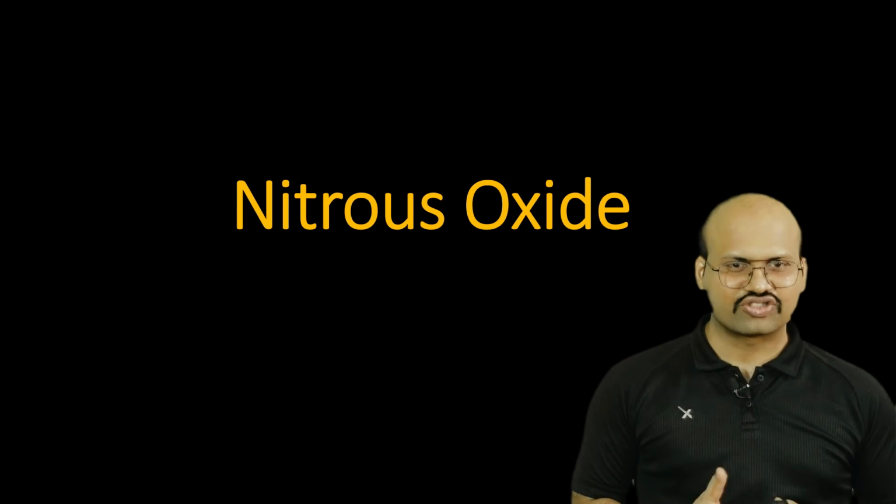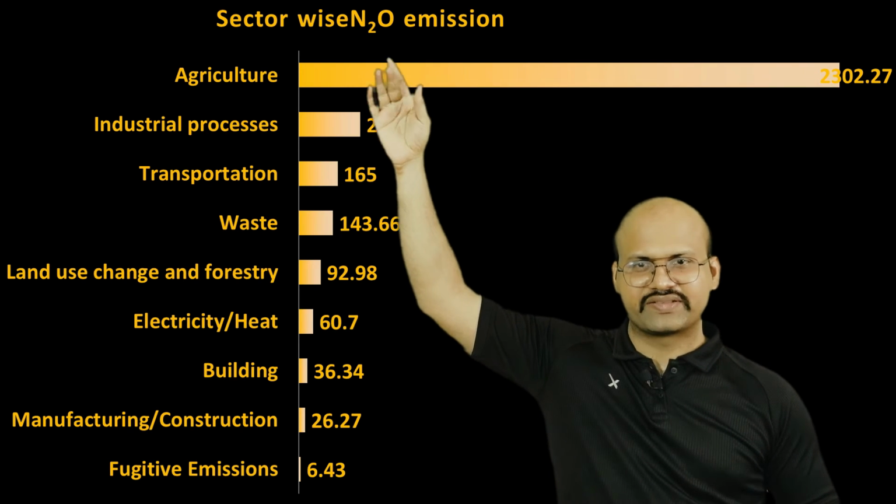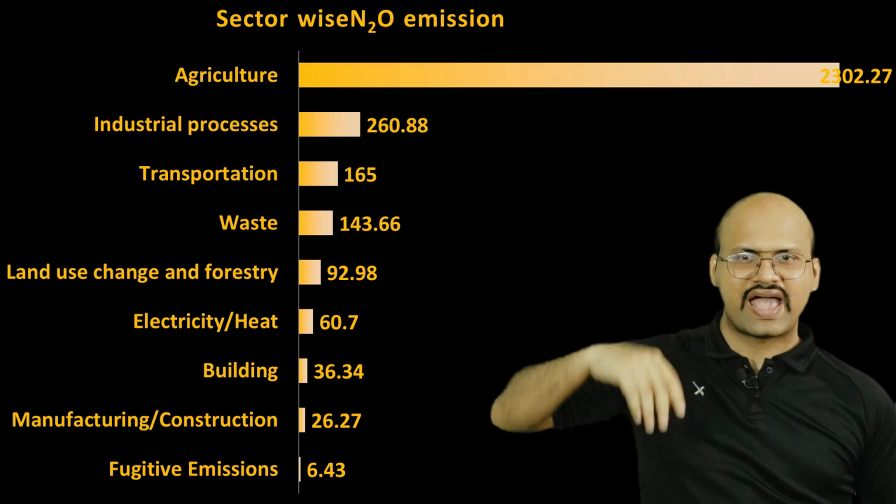Now let's see nitrous oxide, which is also an important greenhouse gas. And if we look sector wise, then nitrous oxide is mainly emitted by the process of agriculture.